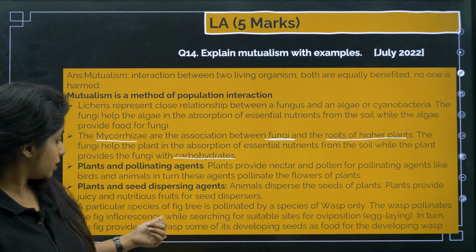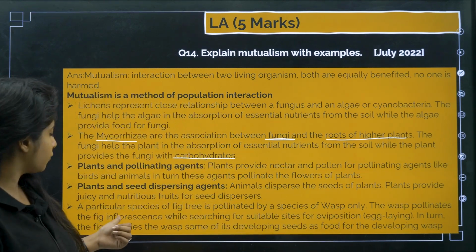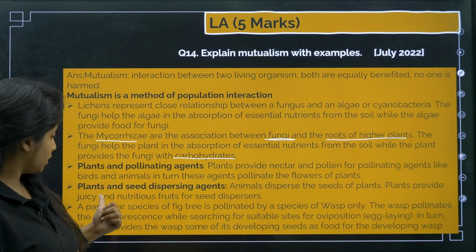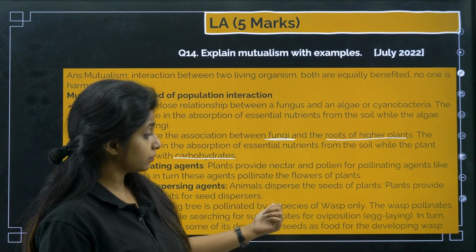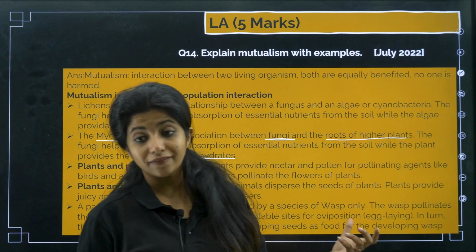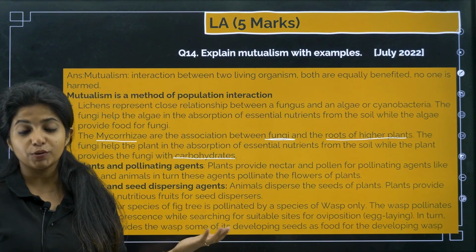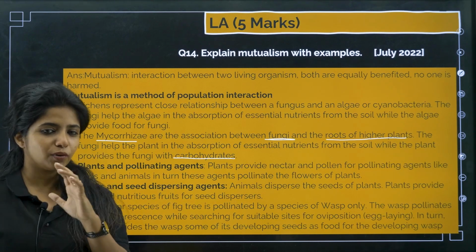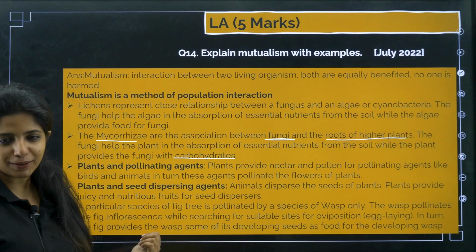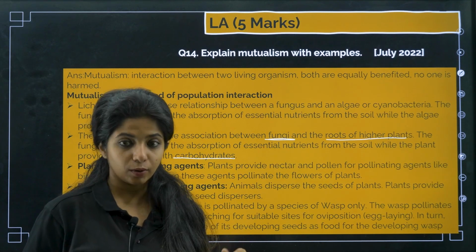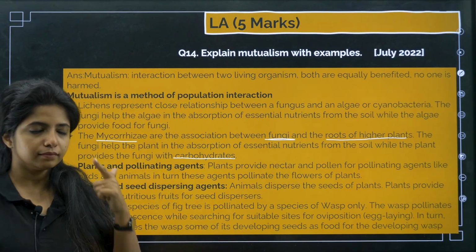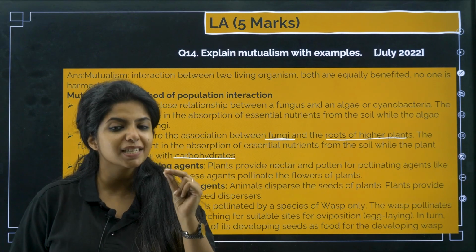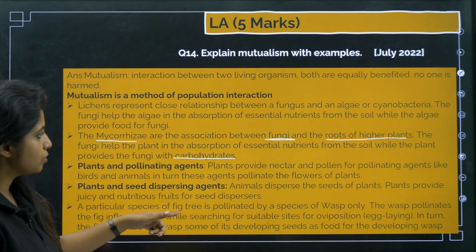So in the fig, where is it? The wasp pollinates the fig inflorescence while searching for a suitable site for oviposition, that is egg laying. In turn, the fig provides the wasp some of its developing seeds as food for the developing wasp larvae. So that is also there. So basically they are kind of helping each other. So don't think there is only one seed. There are so many seeds being produced, so you do not have to worry about the seeds being taken up by the larvae. So in a way they are helping each other. Fig and the wasp. Cool. And the sexual deceit one was Ophrys, the Mediterranean orchid. Do not get confused with that.